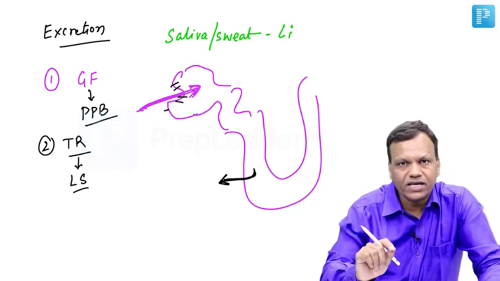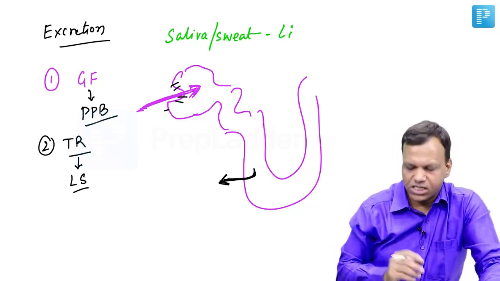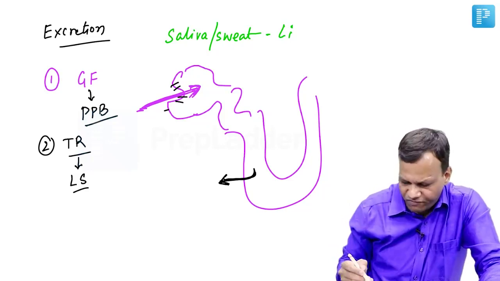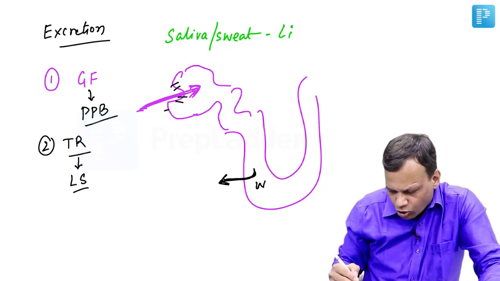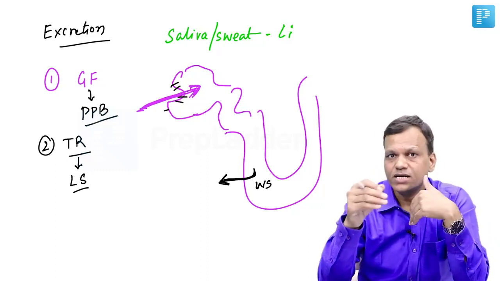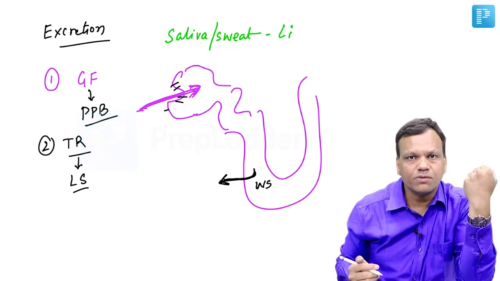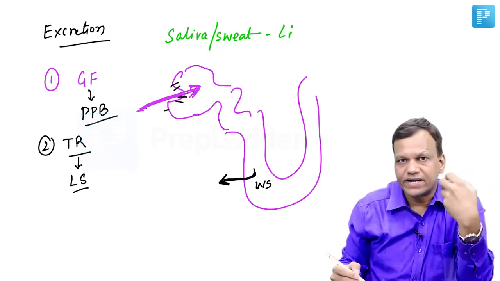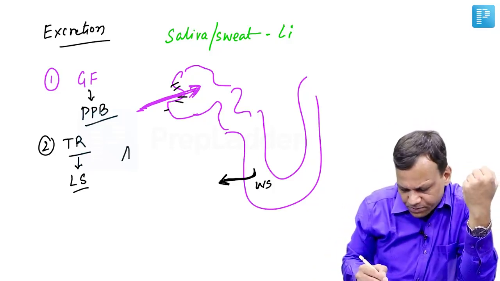Water soluble drug cannot be reabsorbed. So now important thing is we can utilize this property if we make a drug water soluble inside the tubules. Remember, if we change the medium to opposite, the drug becomes water soluble, so it cannot be reabsorbed. So we can utilize this principle in drug poisoning, like in case of aspirin poisoning.